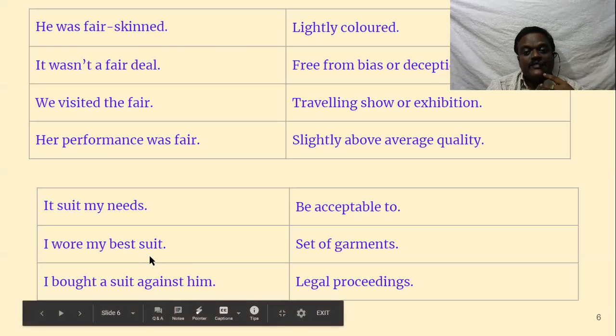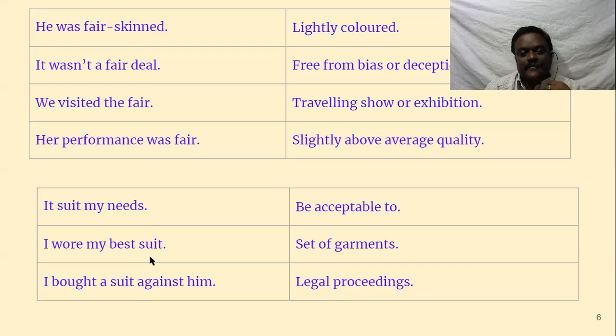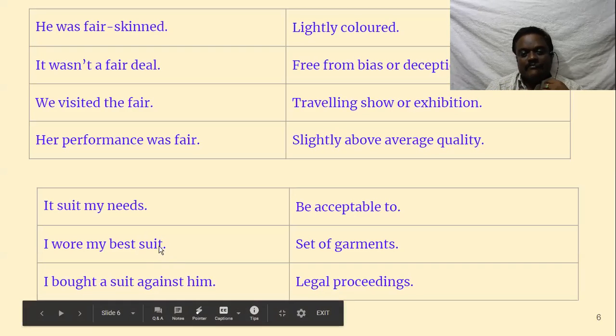I wore my best suit. Suit, coat suit, we say. Okay, generally suit is referred to a male formal dress. Coat and other things we wear, that's called suit. Set of garments. Okay.